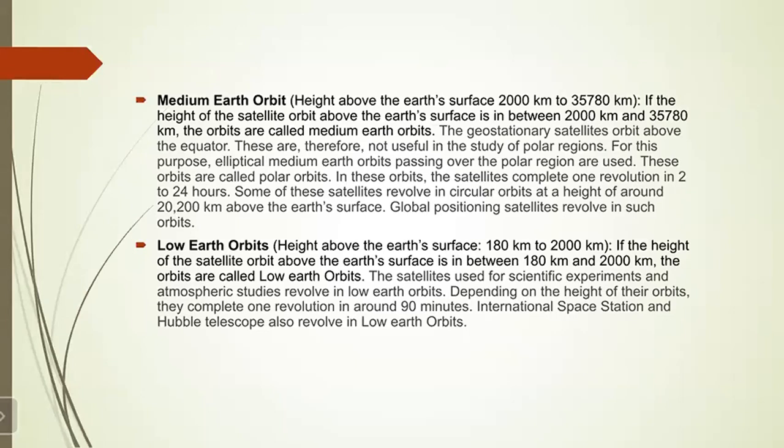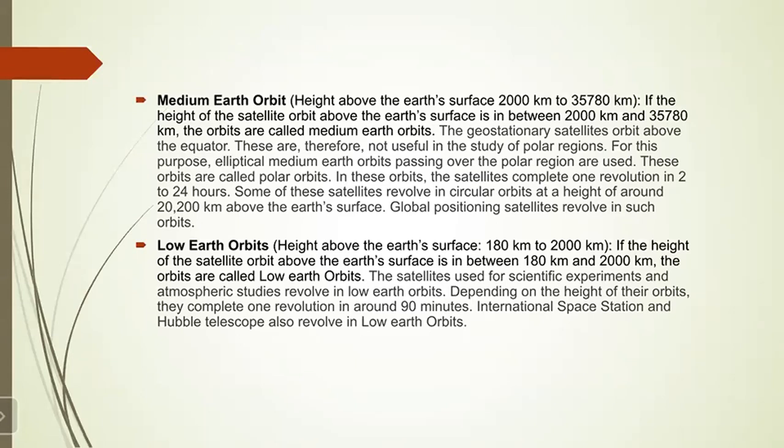Then we have another, that is the low Earth orbit. Okay. Now here also you have to remember the range. If the height of the satellite orbit above the Earth's surface is between 180 kilometers and 2000 kilometers, the orbits are called the low Earth orbits. Okay. So you have to remember this thing, between 180 kilometers and 2000 kilometers.